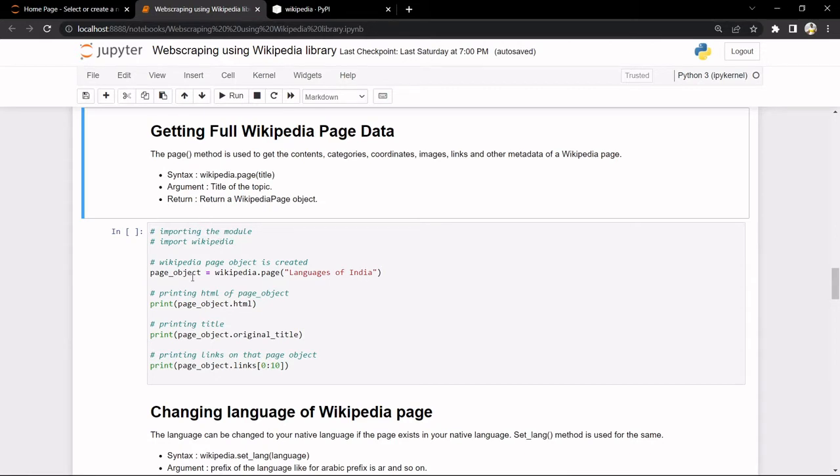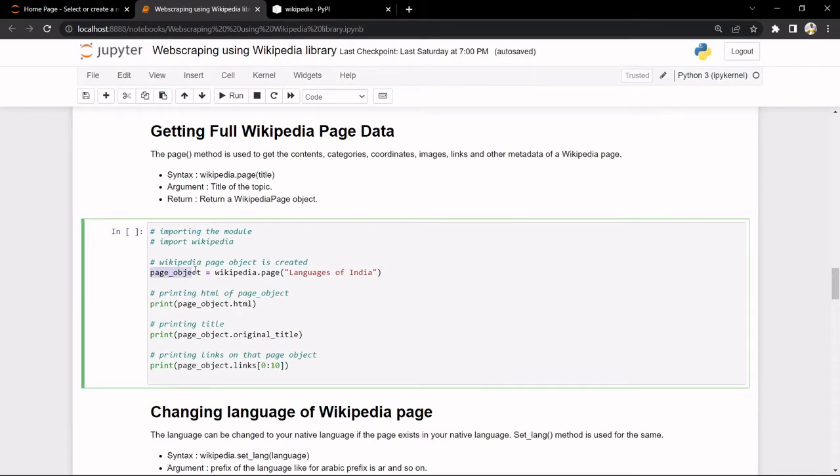Then we'll create an object of that page. We need to store the object of that page, so we'll write wikipedia.page and then the title. Here there is no optional parameter; we just have to give the title, and we'll store the object created in page_object.